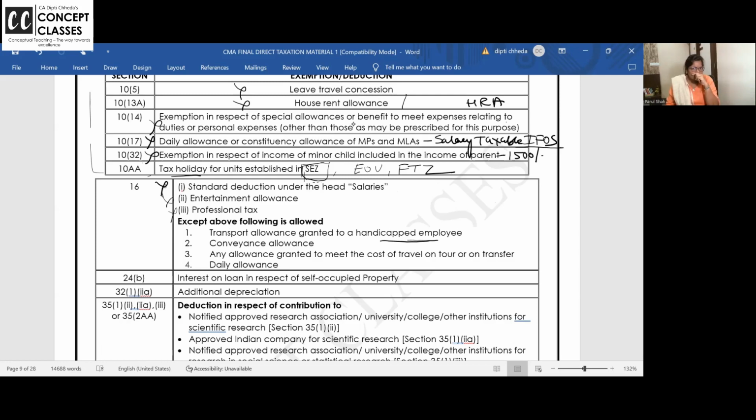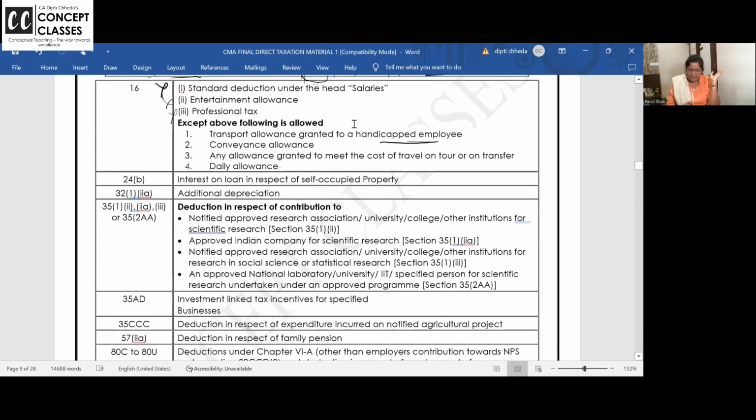So up to 2,400, it is exempt. That benefit will be given. Conveyance allowance, daily allowance, these benefits will be given. How much? You need not worry. So what will not be given? Standard deduction, entertainment allowance, profession tax. Okay, right. Let us go to the next one.